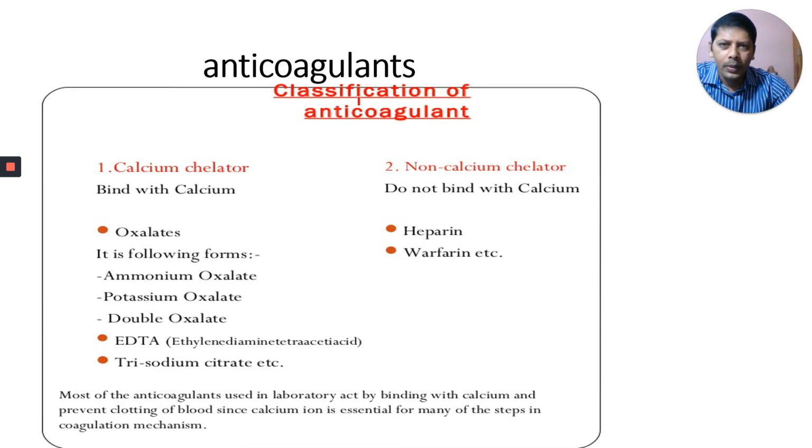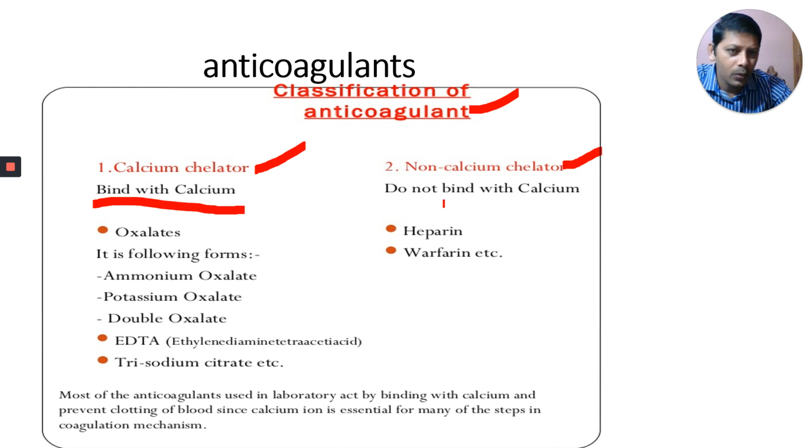Here is the classification of anticoagulants. It is not in our syllabus, but it is important. Calcium chelators and non-calcium chelators. Calcium chelators means they bind with calcium. Heparin, we learned this one. We also covered warfarin just now. These two do not bind with calcium, but there is another one, EDTA. This is important for you.